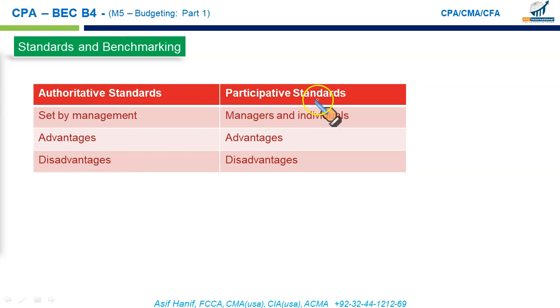The next approach is participative standards. These are the budgets set by the managers and the individuals for whom the budget is being set up, together. It's an approach in which the management and the employees work together. Advantages are that they are more likely to be adopted because workers see it as a participative standard where their input was taken. But the disadvantage is that it takes more time, it involves more cost, and it might result in what you call budgetary slack.